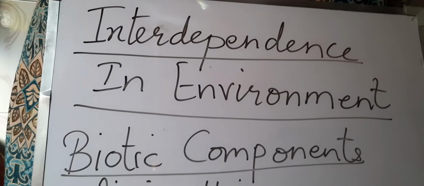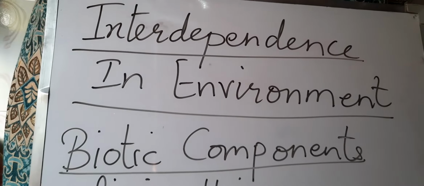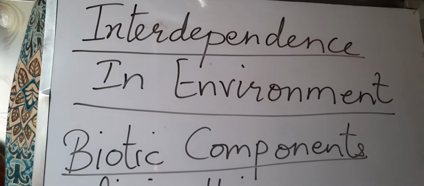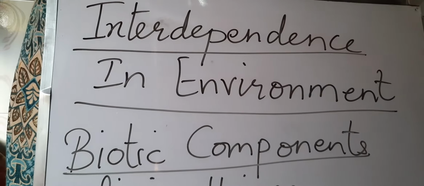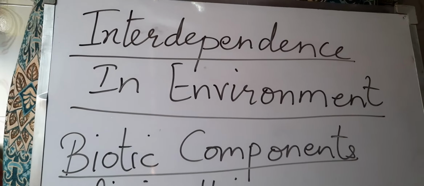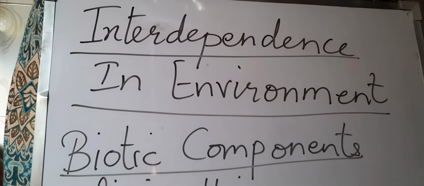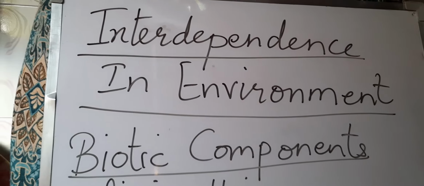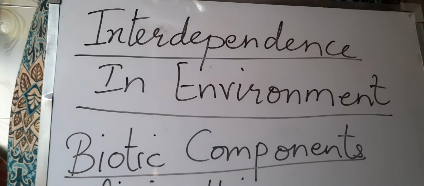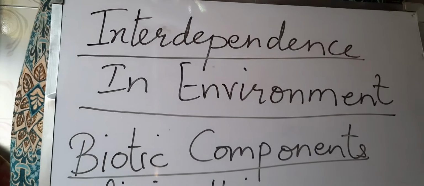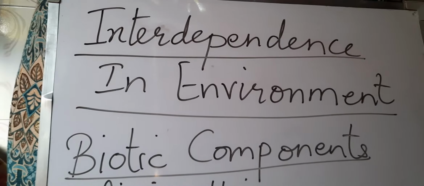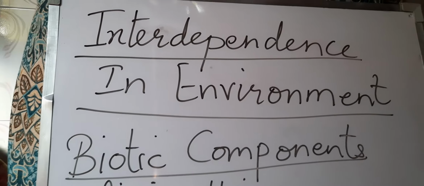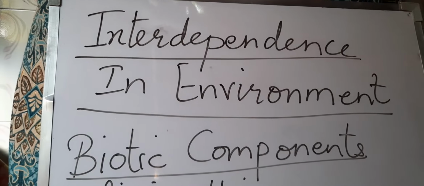Today in EVS we are going to start with the new chapter Interdependence in Environment. Children, you all know Earth is the only planet on which life is possible. And why is life possible on the Earth? Because on the Earth air and water are present, which are needed by all the living beings to survive.